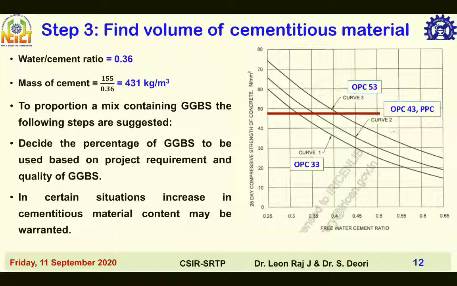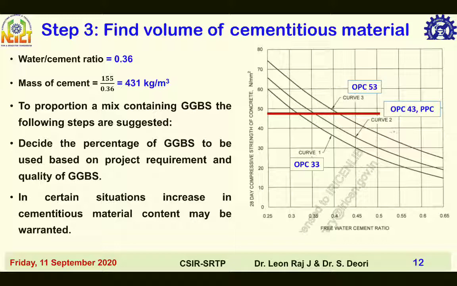Find volume of cementitious materials, that is step 3. First, selection of water cement or water by cementitious materials ratio. The variation of water cement ratio and 28-day compressive strength of concrete for different grades of concrete and types of cement are shown in figure 1 of IS 10262-2019.